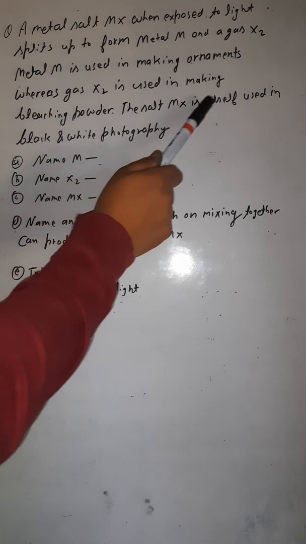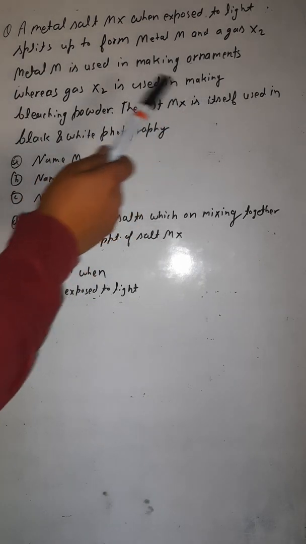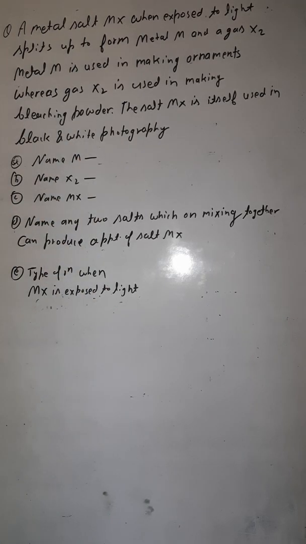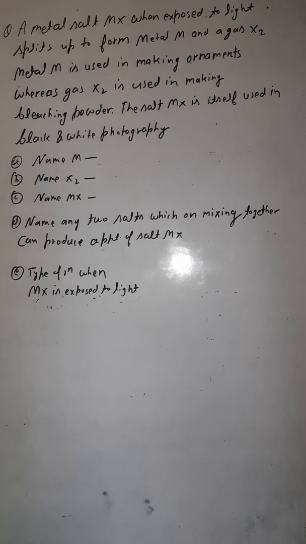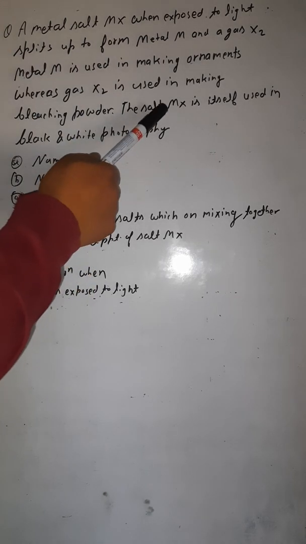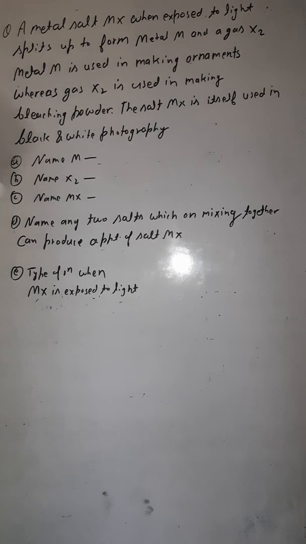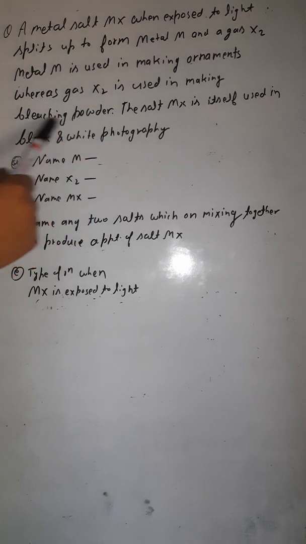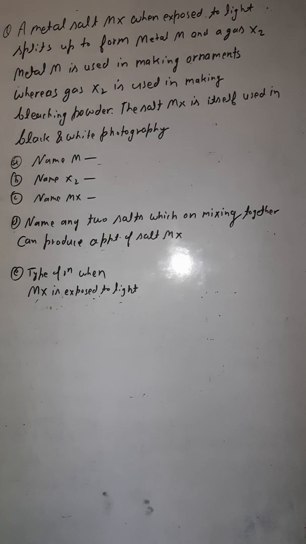The salt MX is itself used in black and white photography. That also we have done. You should know which salt is used in black and white photography. That we have already discussed. Yes, it was silver chloride. It means this MX is nothing but silver chloride, because silver chloride is used in black and white photography. So from here we have a big hint, and that is silver chloride. This MX is silver chloride.